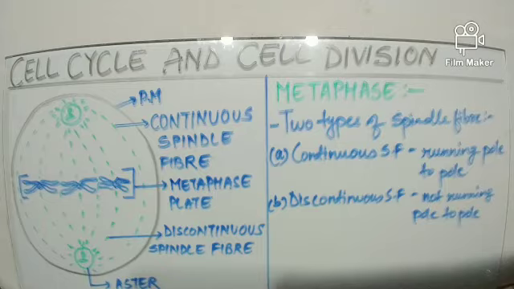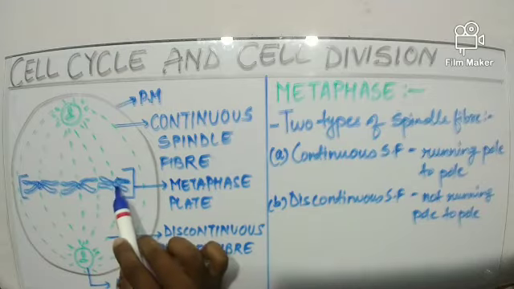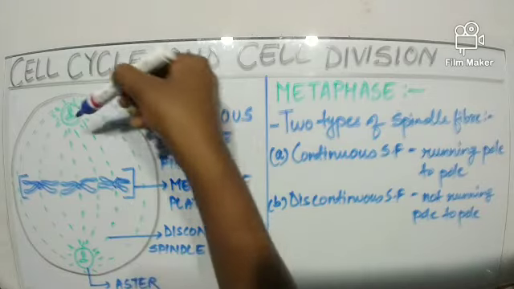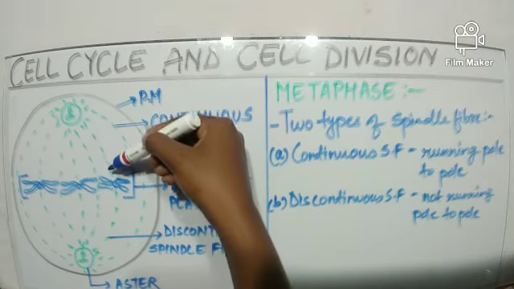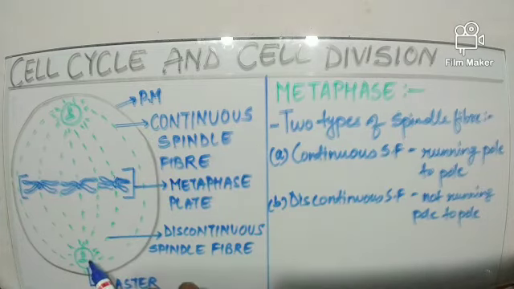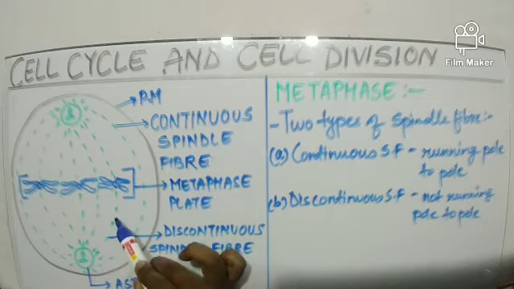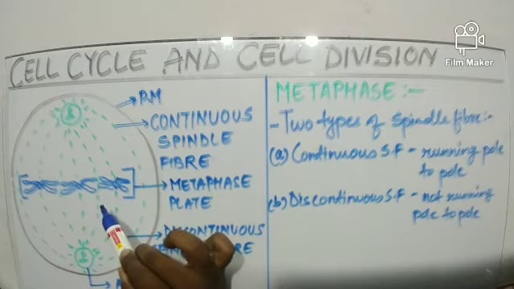Now these fibers attach to the chromosomes from both ends of the centromere. In this diagram, if you observe, this is the centromere of the chromosome. The spindle fiber has started from the aster and has connected to one end of the chromosome. This spindle fiber has arisen from the aster and has connected with the chromosome from this particular end.